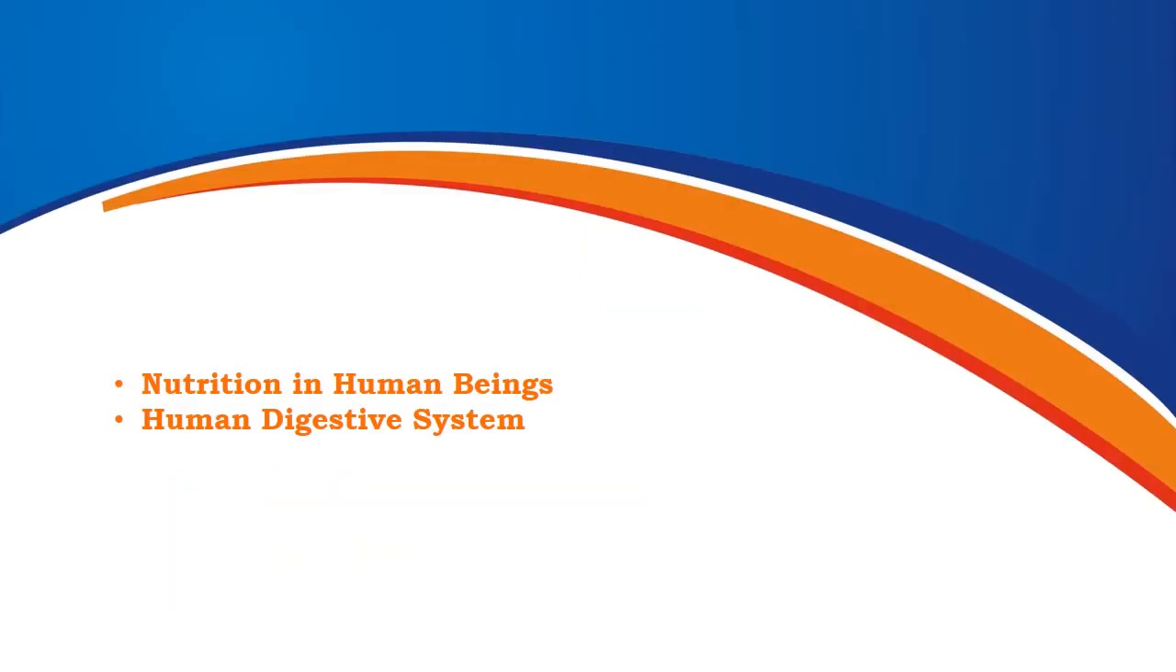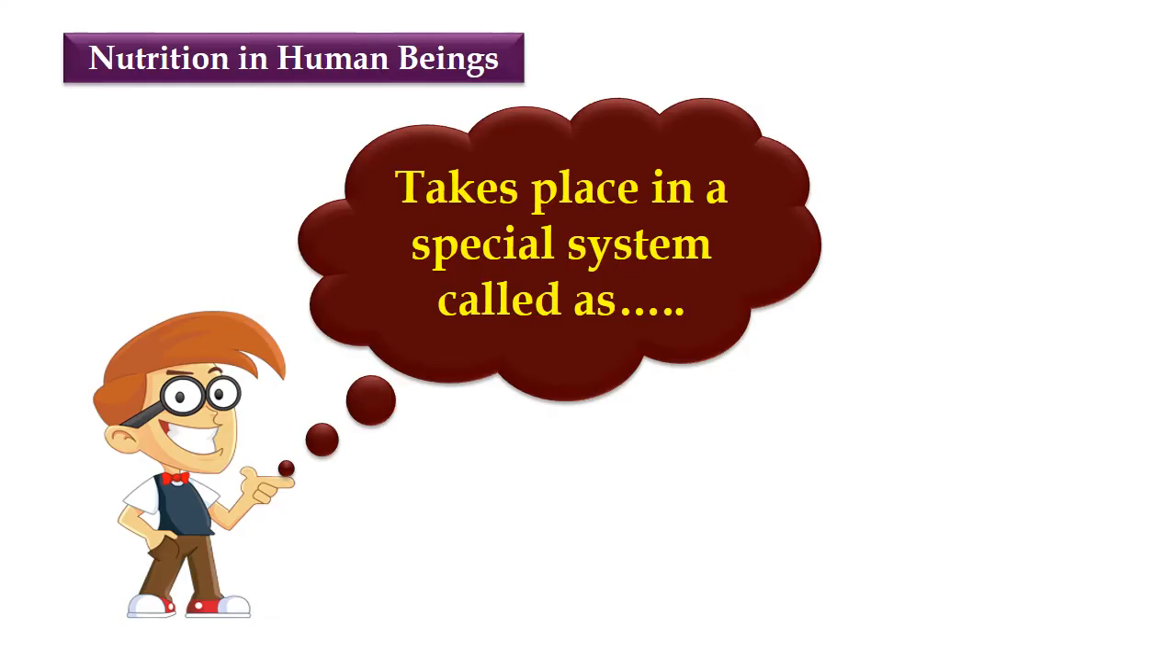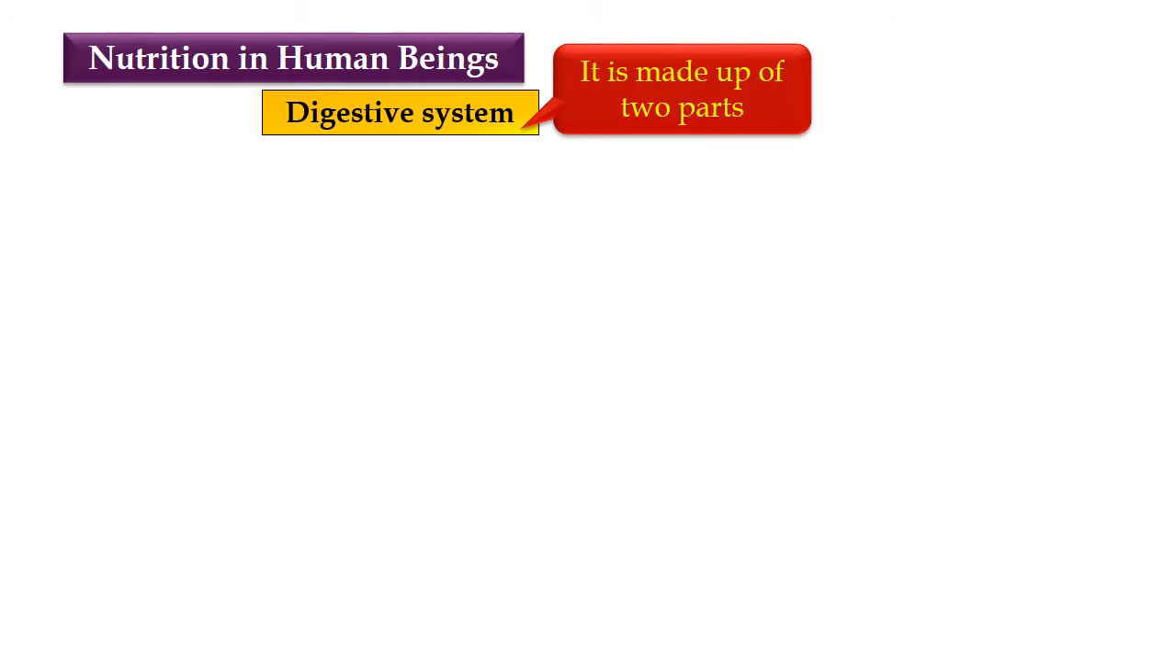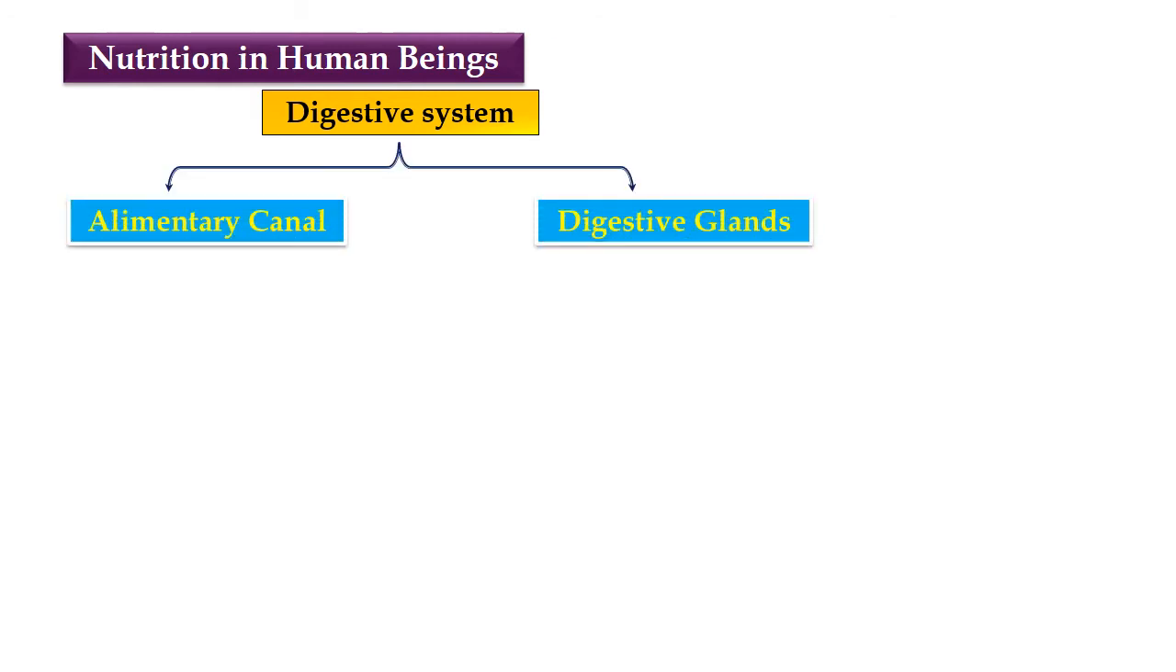We are going to understand the nutrition in human beings and how the human digestive system looks, and what its functions are. Digestion or nutrition in human beings takes place in a special system which is called the digestive system. The digestive system is made up of two parts. The first one is the alimentary canal, and the second is the digestive glands.